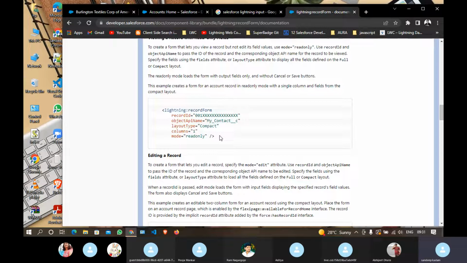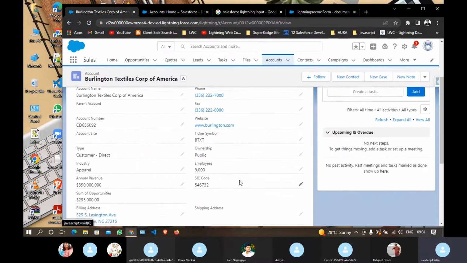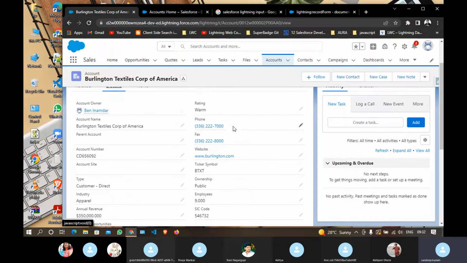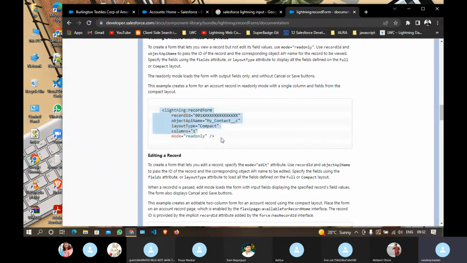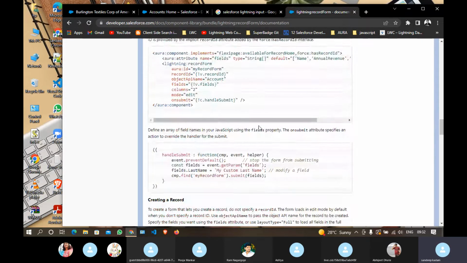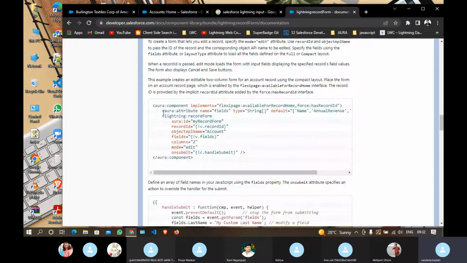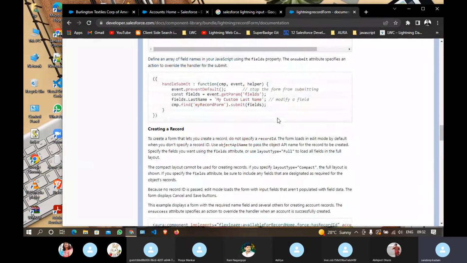But let's say you want to configure that, and you don't want to show all these fields, you just want to fill four to five fields. That can be done using this also. It is configurable, so you can show all the fields, a few fields, or add them based on your requirement. We will see the lightning record component, and all the security is also handled by this. You don't have to worry about field level security, it is applied automatically. This way your development becomes faster.